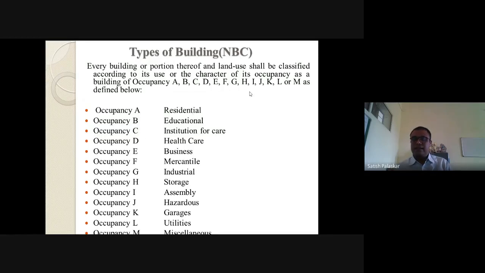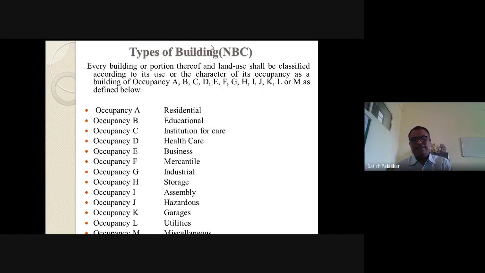Next one is the hazardous building. That hazardous building is again classified into different categories like explosive hazard building, chemical hazard building, biological hazard building, and radiation hazard building, depending on what type of material is stored there. If chemicals, it is a chemical hazardous building. If weapons are there, an explosive hazard building. Biological materials that damage buildings make a biological hazard building, and materials which emit radiation make a radiation hazard building.